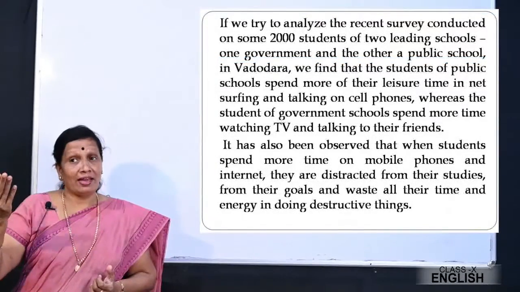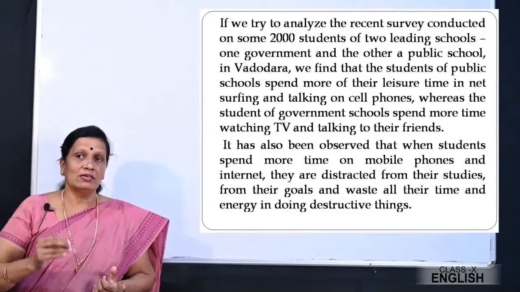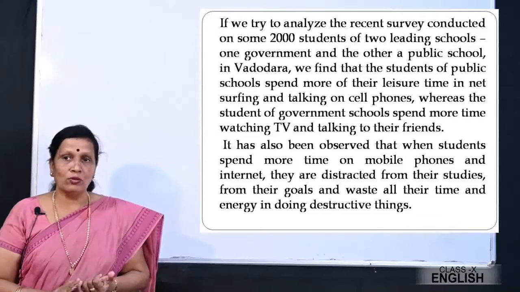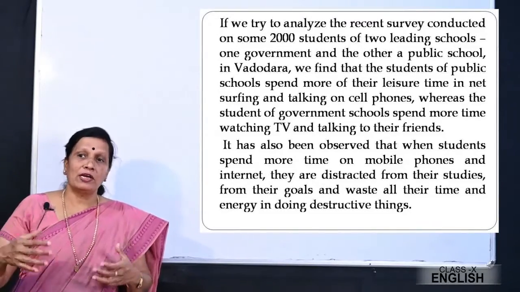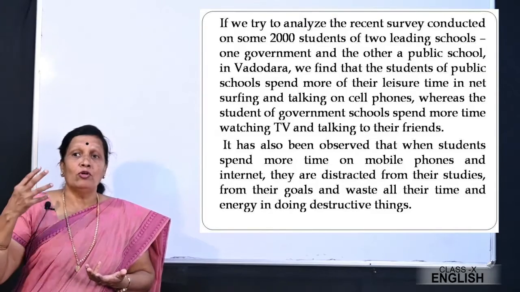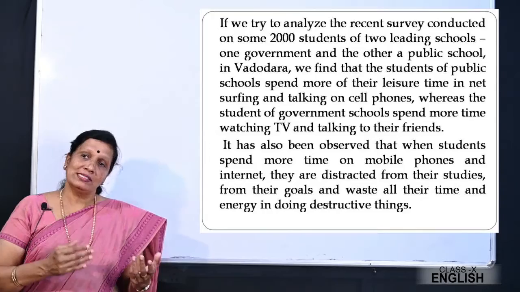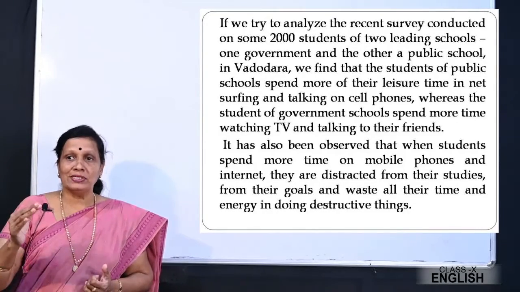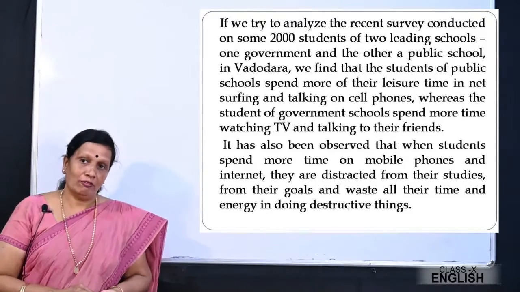If we try to analyze the recent survey conducted on some 2,000 students of 2 leading schools, one government and the other a public school in Vadodara, we find that the students of public schools spend more of their leisure time in net surfing and talking on cell phones, whereas the students of government schools spend more time watching TV and talking to their friends.